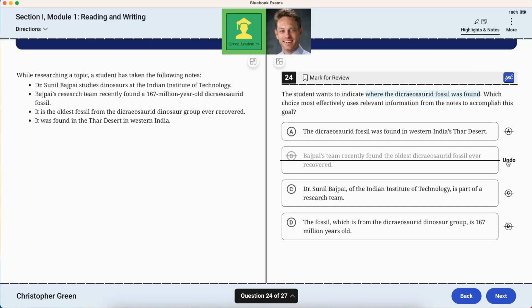Dr. S.B. of the Indian Institute of Technology is part of a research team. Well, no, of course not. That doesn't say where. The fossil, which is from the D dinosaur group, is 167 million years old. No, again, that doesn't say where.